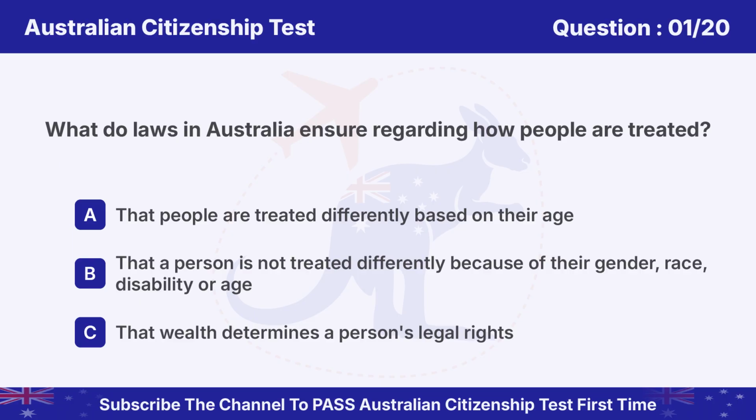Question 1. What do laws in Australia ensure regarding how people are treated? Option A. That people are treated differently based on their age. B. That a person is not treated differently because of their gender, race, disability, or age. C. That wealth determines a person's legal rights.